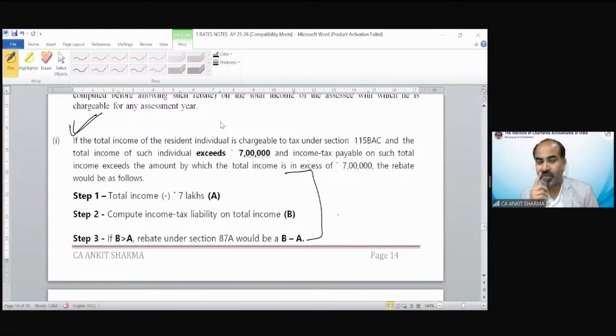Vishnu is asking, sir, what if my income is 5,01,000 rupees? Is the rebate still applicable? No, Vishnu, you cannot claim the rebate. Not even 1 rupee of rebate would be there. The whole rebate would vanish, zero. For a senior citizen, the basic exemption limit is 3 lakhs, so why is the rebate not allowed? No, the rebate is allowed for senior citizens. It is not applicable for super senior citizens.